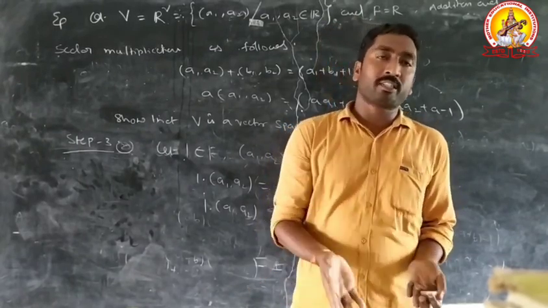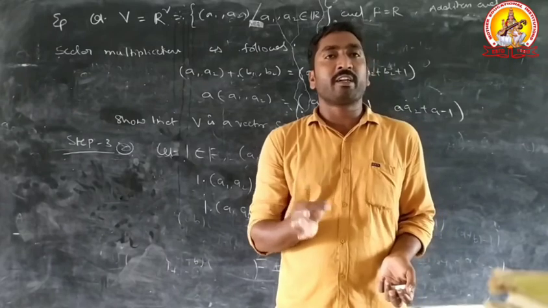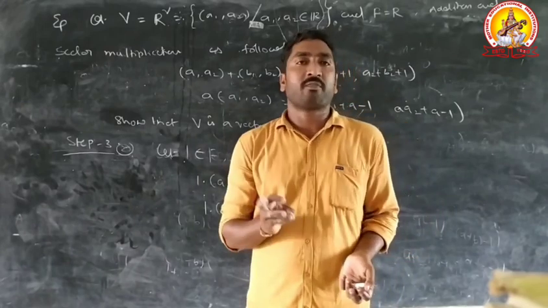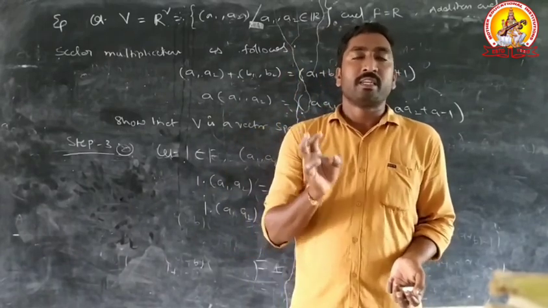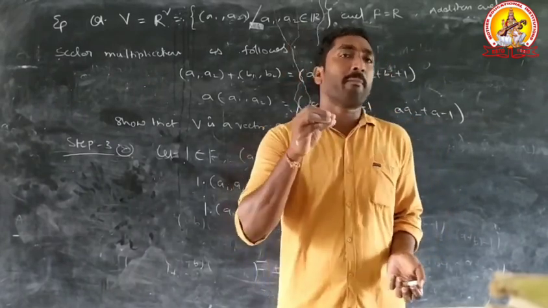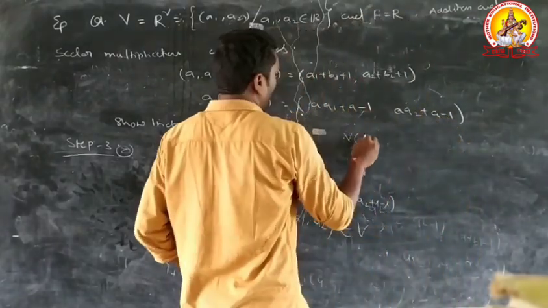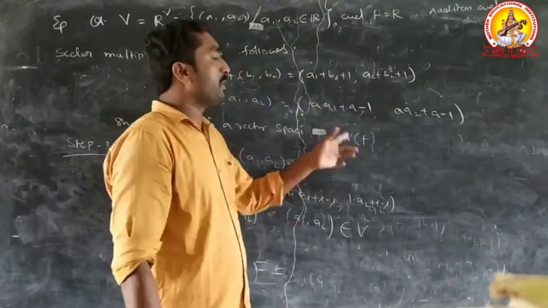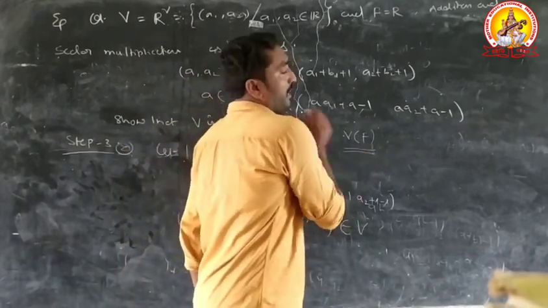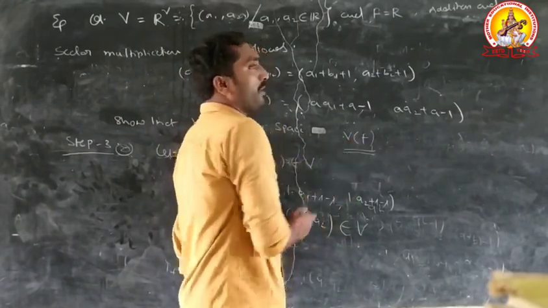Another point, external composition and internal composition. Finally, vector space. Every vector space is indicated by capital V. A vector space satisfies a few conditions. First condition: V plus is an abelian group. Second condition: scalar multiplication. Third condition: composition of scalar multiplication. Here, an important aspect is V(F). What is the meaning of V(F)? V(F) means vector space over the field capital F. Every element of capital F is a scalar.